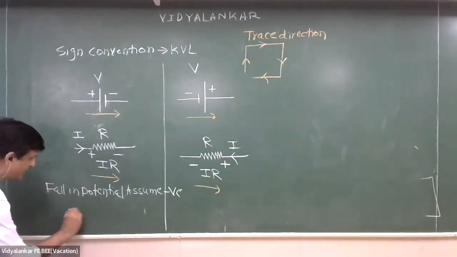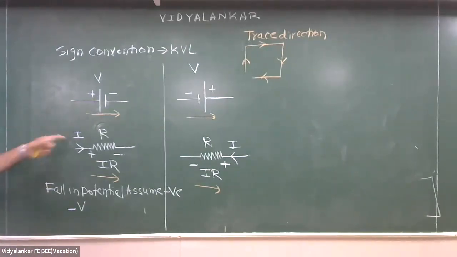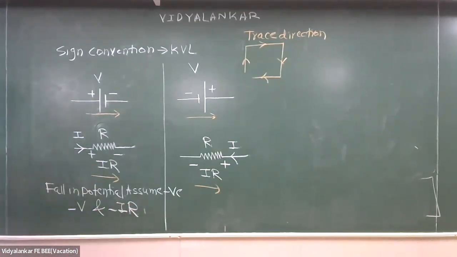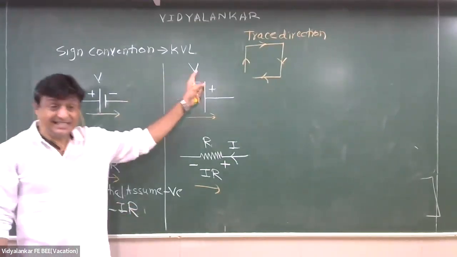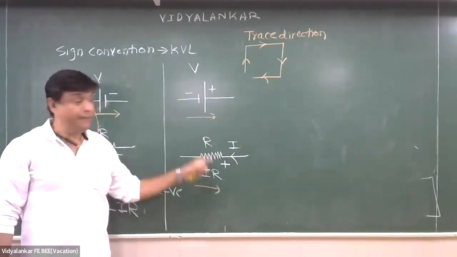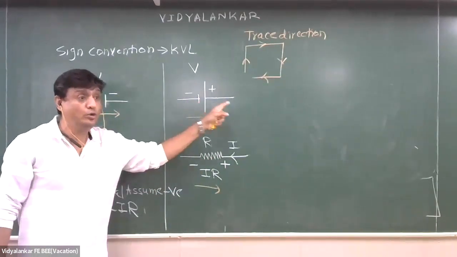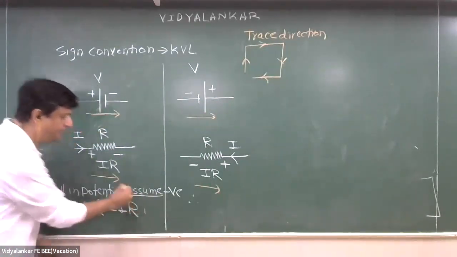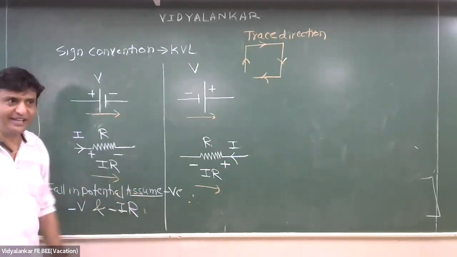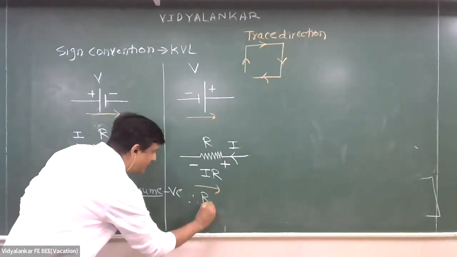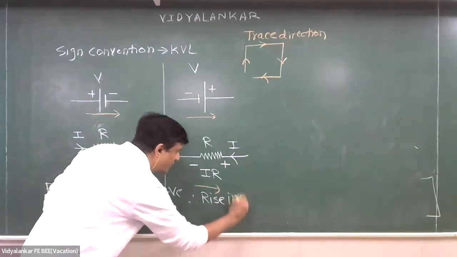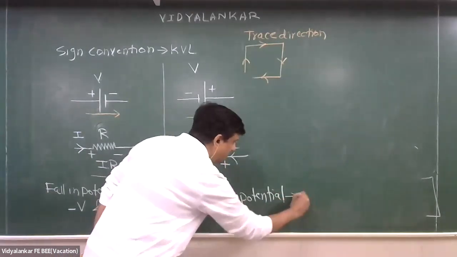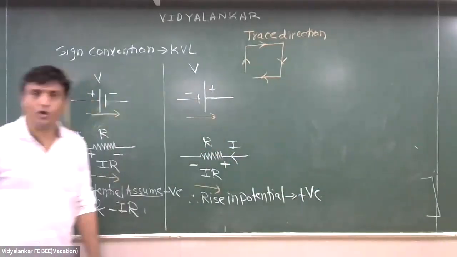So can I say this will be considered as minus V? What will this IR be considered as? Okay. When I'm tracing this type of voltage, I'm traveling from lower potential to higher potential. Can I say, therefore, because the word assume came here, what word will come here? Compulsory. Now it is compulsory. Therefore, rise in potential. Now what is the compulsion? It must be what? Positive.